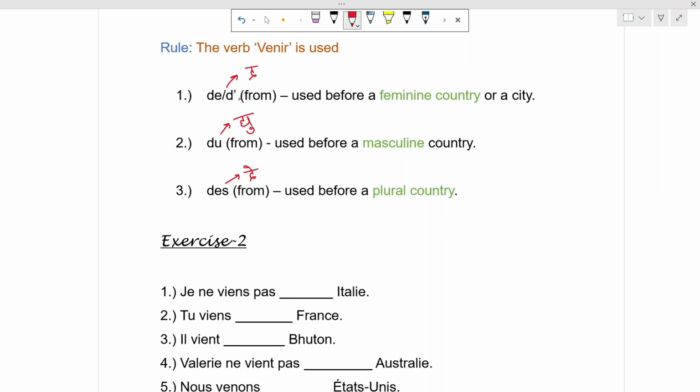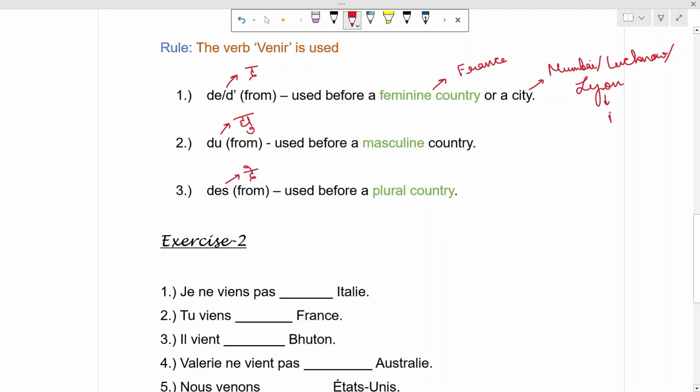So when we are talking about coming from or being from a state, country, continent, city, or province, we use this category of preposition. So the first one is that de or d apostrophe is used when we are coming from a feminine country. Suppose again France. City, you can say Mumbai or Lucknow, any city. Any French city is Lyon.